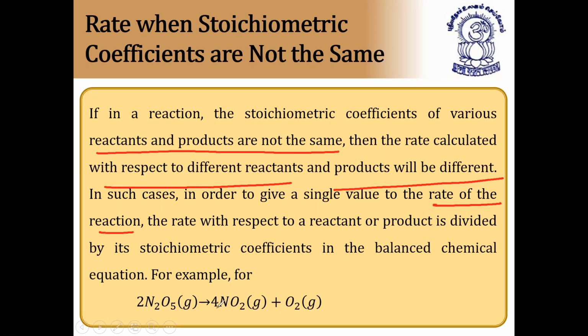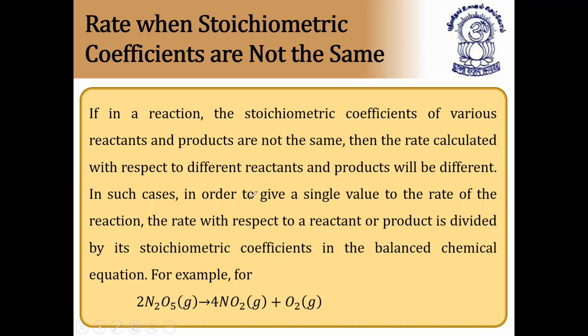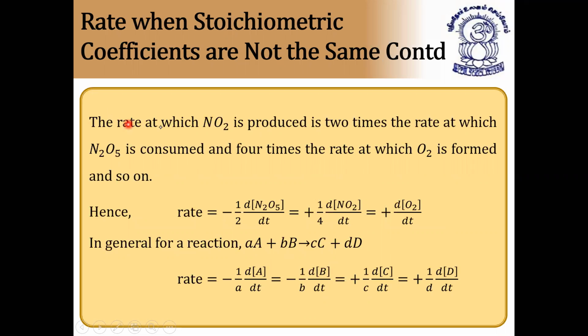For example, this is the reaction 2N2O5 gives rise to 4NO2 plus O2. Here the number of moles of reactant is 2 moles of N2O5, whereas the products are 4 moles as well as 1 mole. When we take 2 moles of N2O5, that is dinitrogen pentoxide, we get 4 moles of nitrogen dioxide as well as 1 mole of oxygen gas. So let us see how to write the rate equation for this. The rate at which NO2 is produced is 2 times the rate at which N2O5 is consumed, and 4 times the rate at which oxygen is formed, and so on.